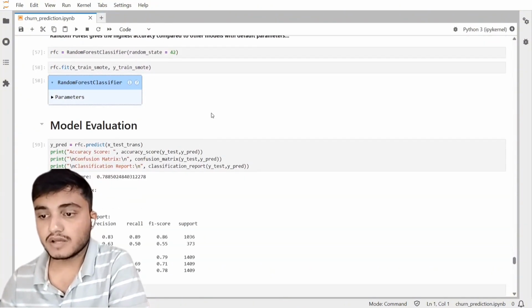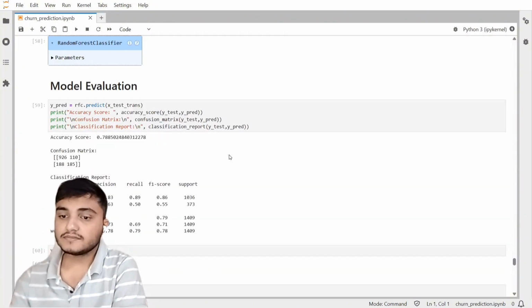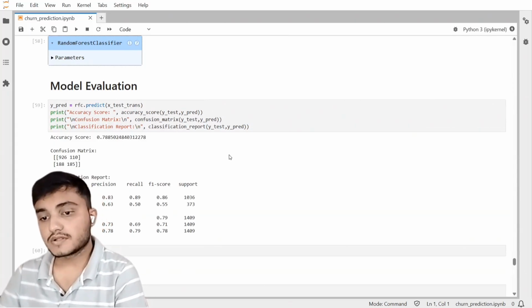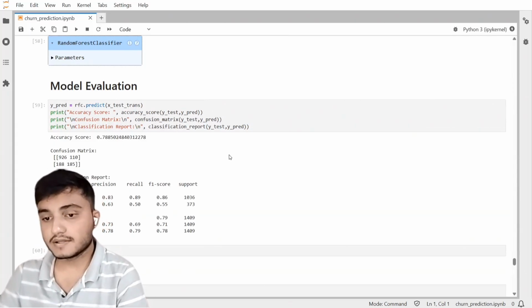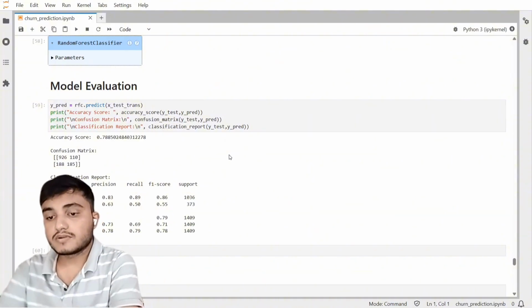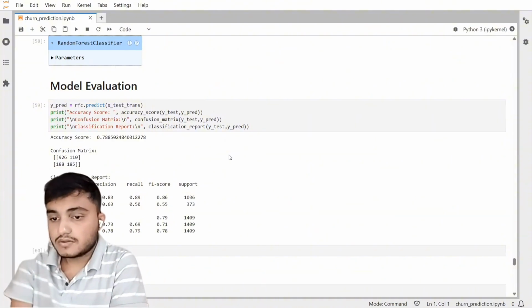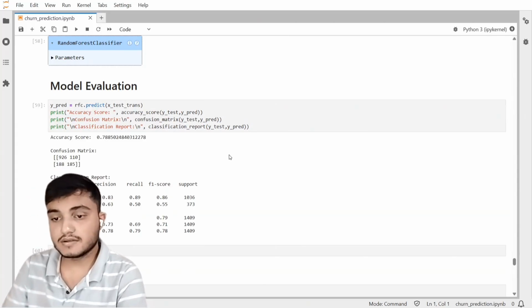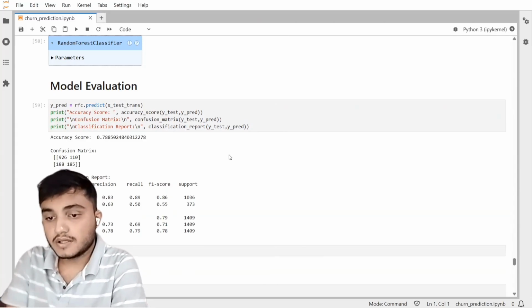During model evaluation, what I noticed is that 926 customers were correctly identified as non-churn and 185 customers were actually churning. Also, 110 customers were wrongfully identified as churn and 188 actual churn customers were missed by the model.